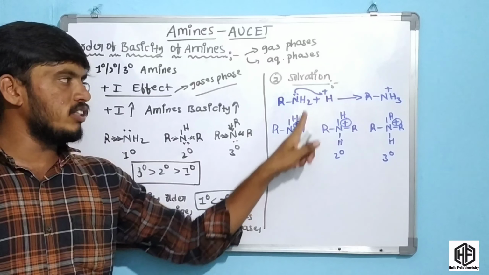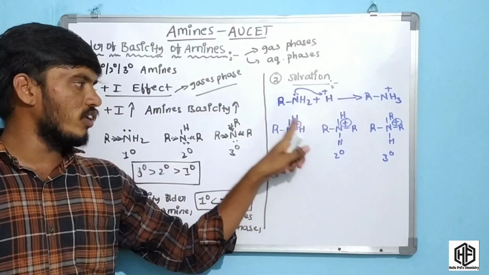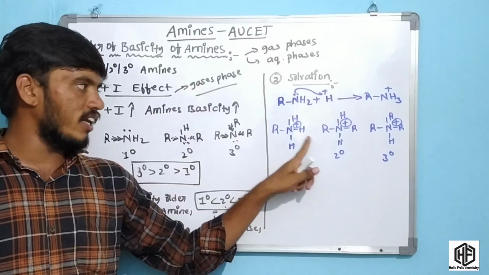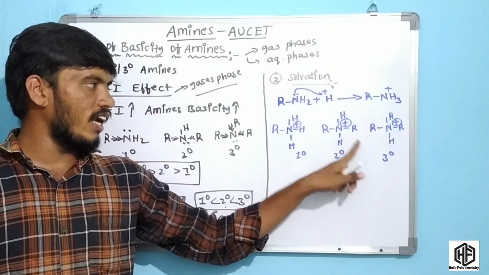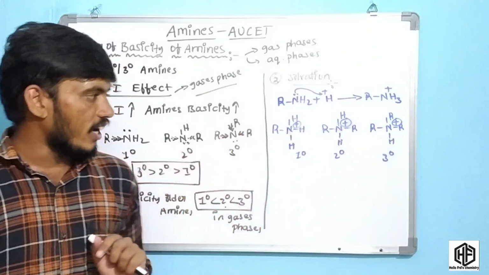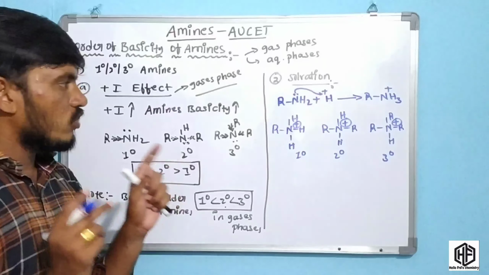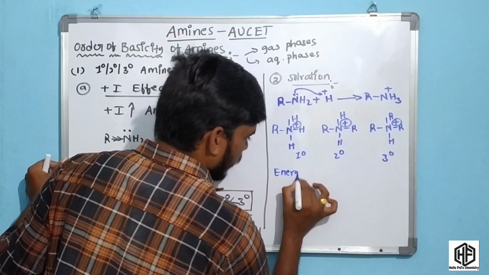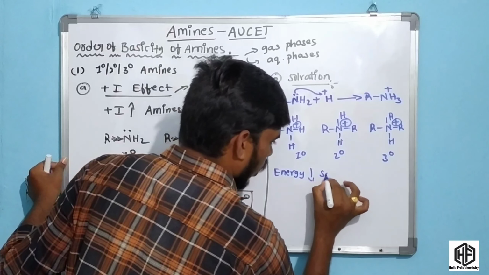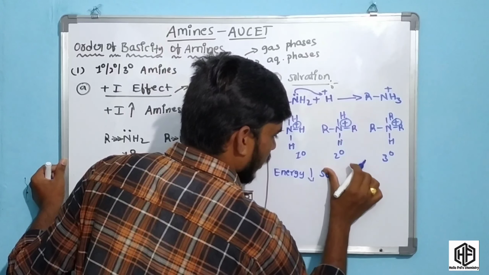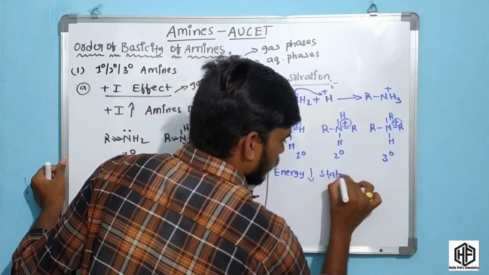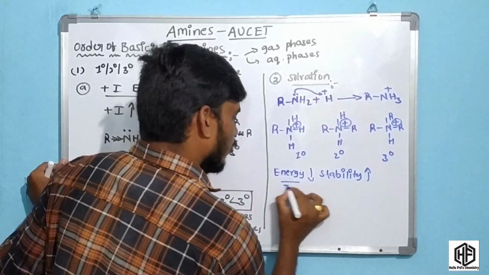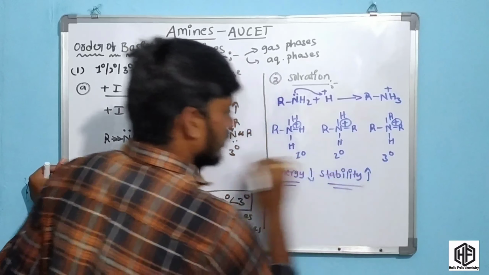These amines are soluble in water. So the H plus ion is attracted to the primary amine, giving the primary cation, the secondary amine gives the secondary cation, and the tertiary amine gives the tertiary amine cation. Now the concept is that energy decreases and stability increases.